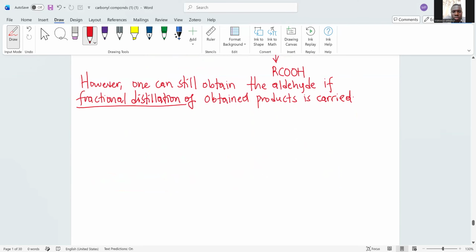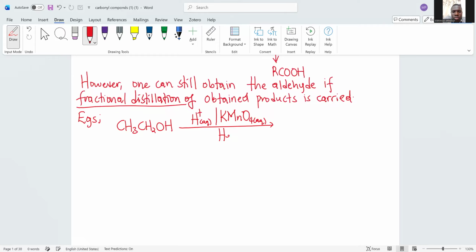So, in principle, these are some of the examples. If you have ethanol and you are reacting it with acidified potassium permanganate solution and heat, you get ethanoic acid. How do you get ethanoic acid?